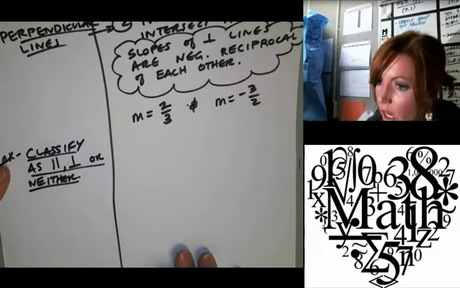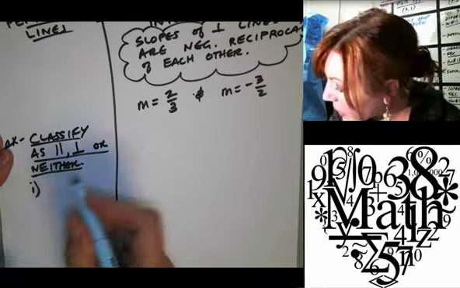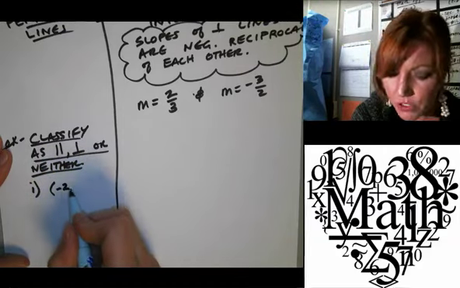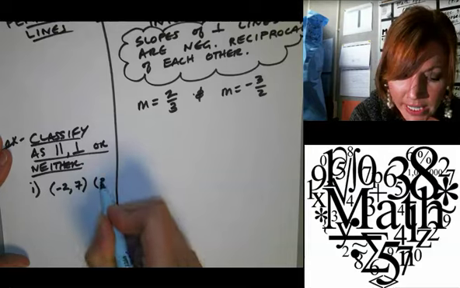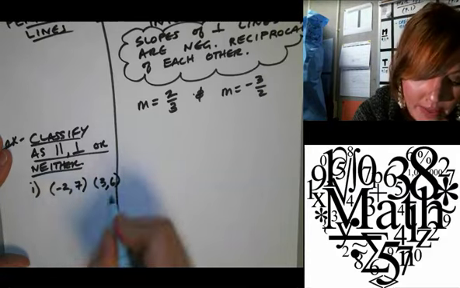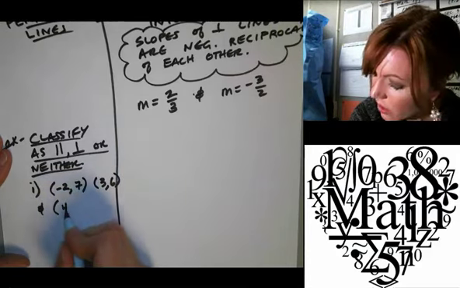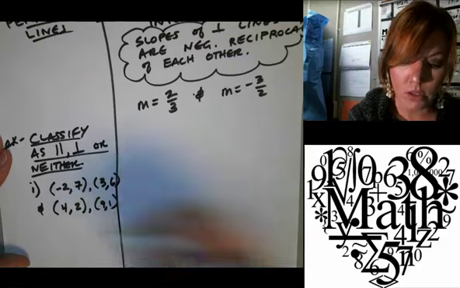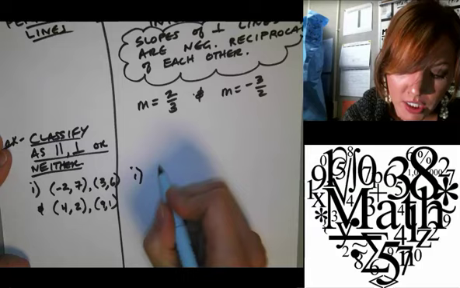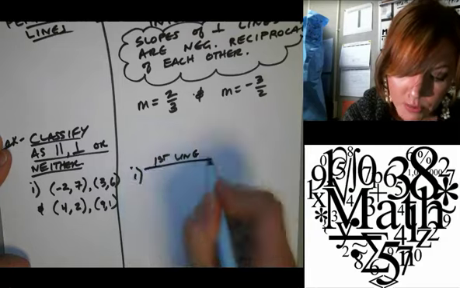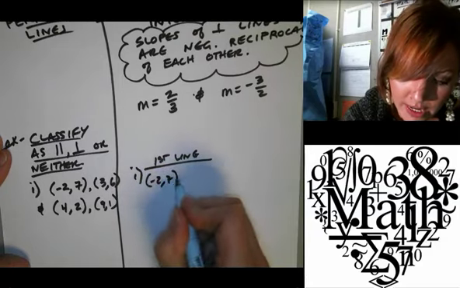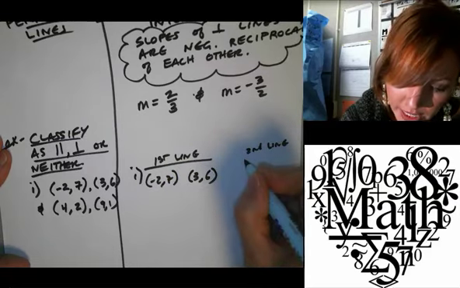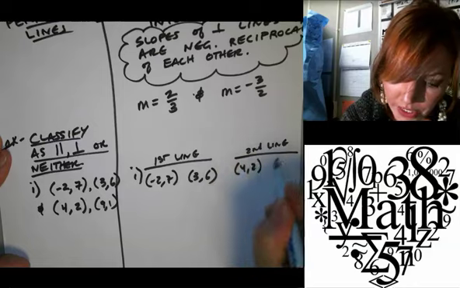Okay. So the first set that we're doing is we're given a set of points. The first set is -2, 7, and 3, 6. That is the first line. And then the second line has the points 4, 2, and 9, 1.